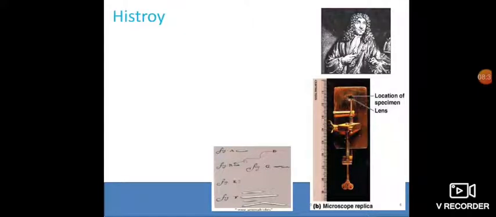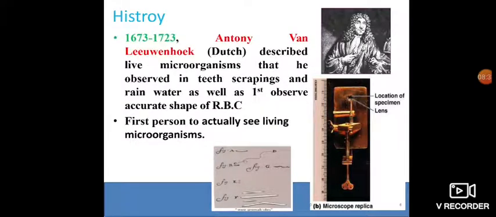So we start with the history, in which first, from 1673 up to 1723, Anthony van Leeuwenhoek described live microorganisms that he observed in teeth scrapings and rainwater, and also first observed the accurate shape of RBCs.